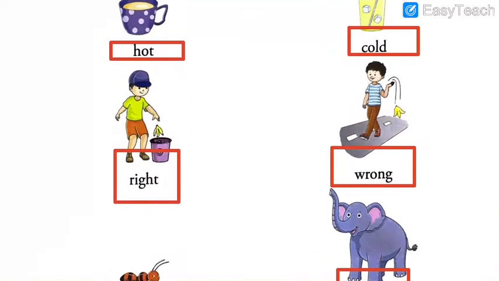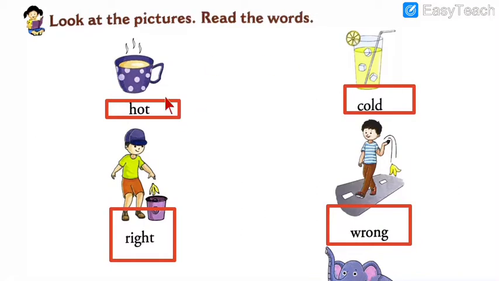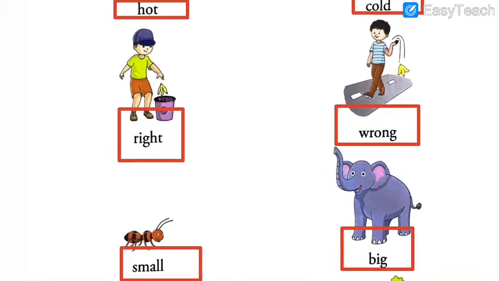So all these words which are standing on opposite sides are opposite words, different from each other, totally different from each other. One is sky, the other is earth. This is the opposite. One is left, the other is right. This way one cup is hot, but this is cold. Both are different from each other, right?